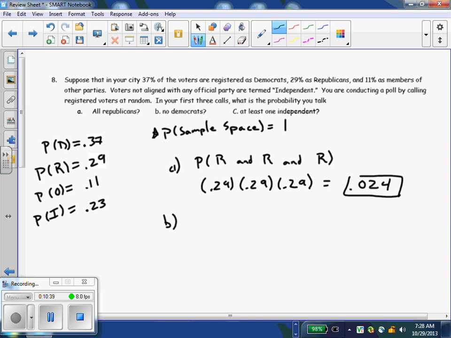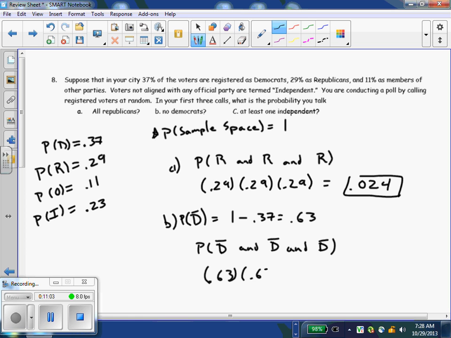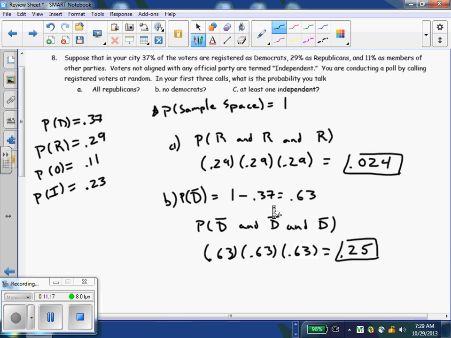Part B, that we get no Democrats. So the probability of not a Democrat would be 1 minus Democrat, which means there's a 63% chance we don't get a Democrat. So we're looking at not Democrat, not Democrat, and not Democrat. So 0.63 times 0.63 times 0.63, and that's going to be 0.25. So there's about a 1 in 4 shot that on 3 straight calls we don't reach any Democrats.